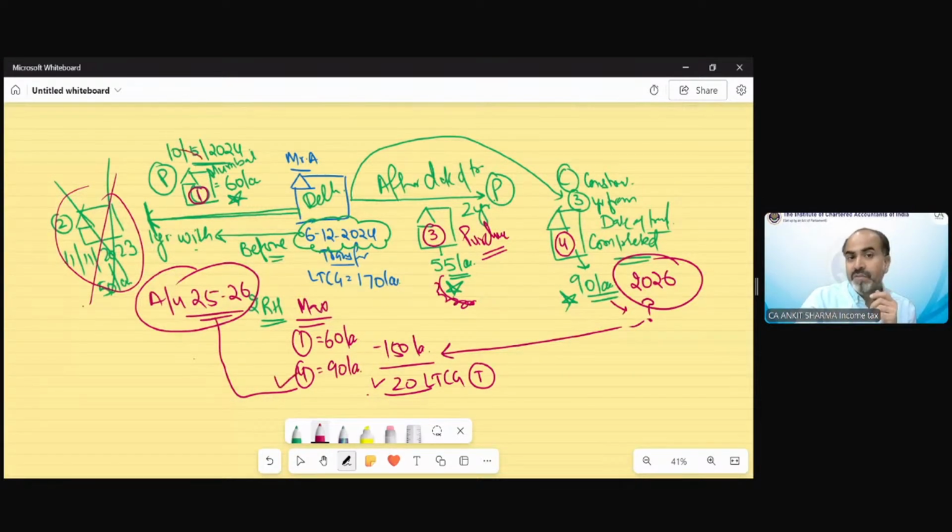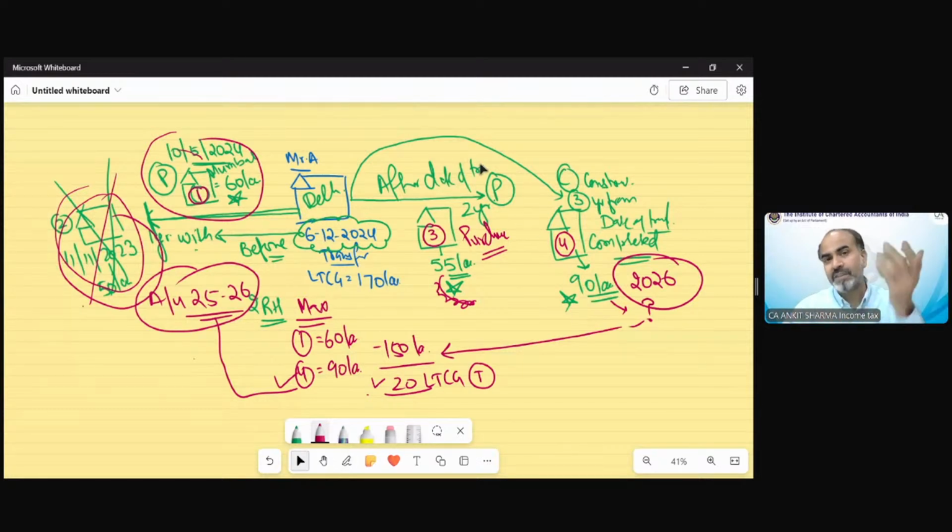We know about investments made before this, so we have that information. But for a purchase within 2 years or construction within 3 years, how will I decide that I can claim an exemption of 90 lakh or 55 lakh rupees? This should be a question in your mind, and do not worry. Income tax has already thought about it, and we have a provision for how to predict the future of this investment. Just stay with me. I will let you know how we find this investment amount. We have all the provisions here.